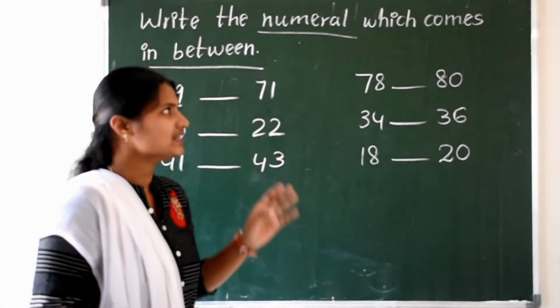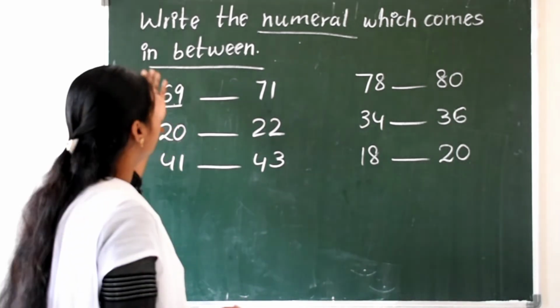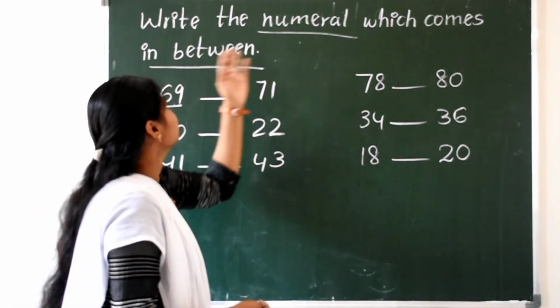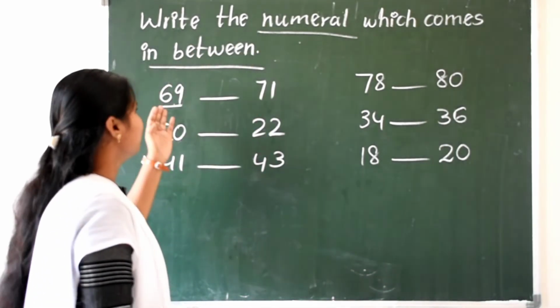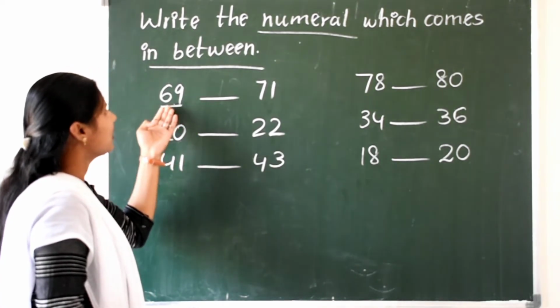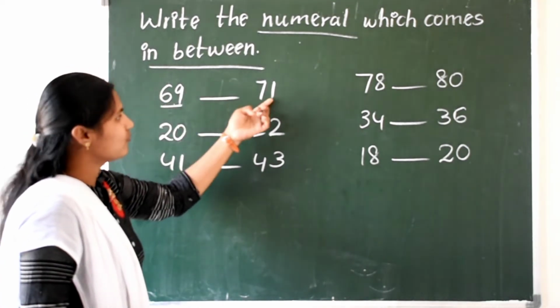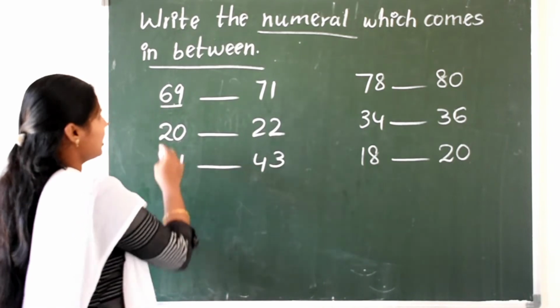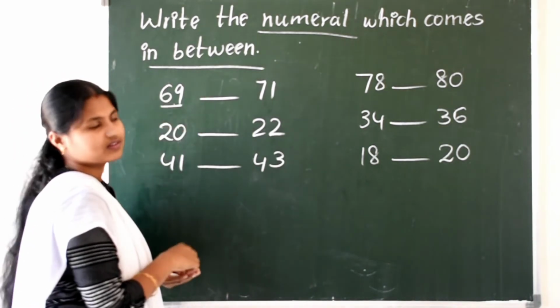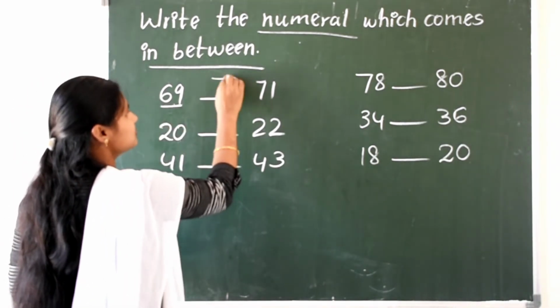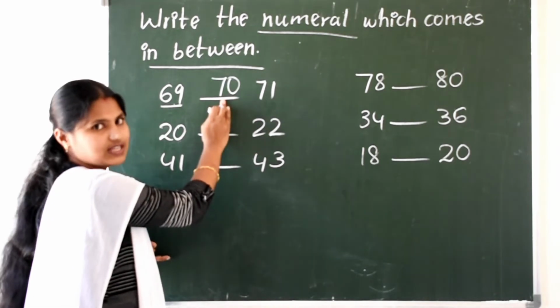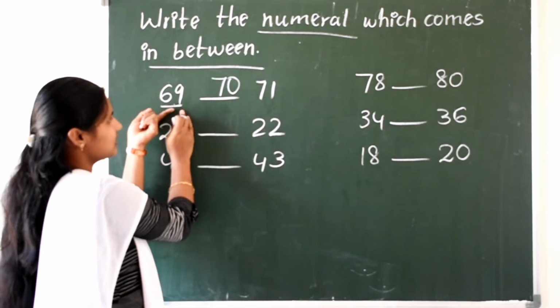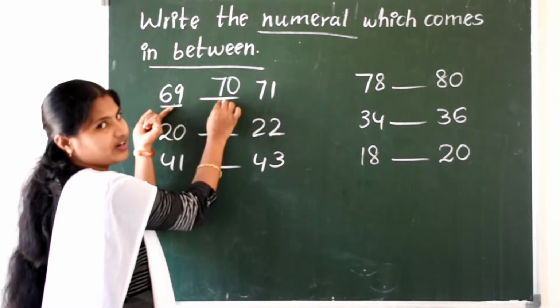Okay. Let us write between numbers. Write the numeral which comes in between. Okay, in between numbers. That is nothing but the after number and the before number also. After 69, 70. Or else before 71 is 70. In between 69 and 71 we have 70.